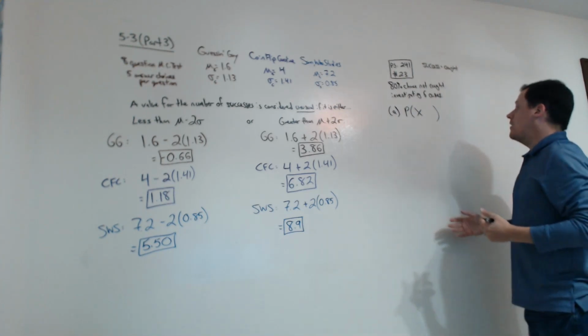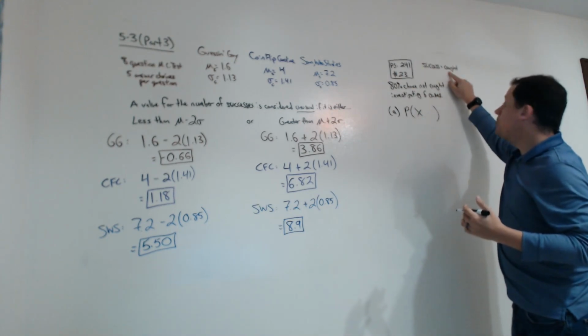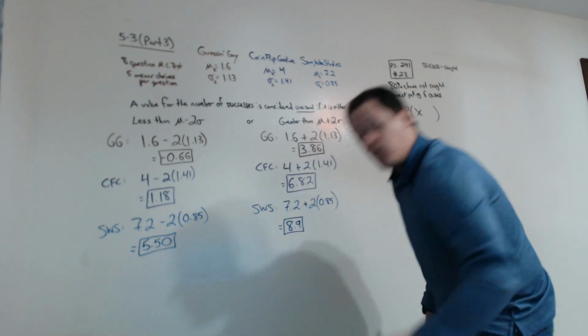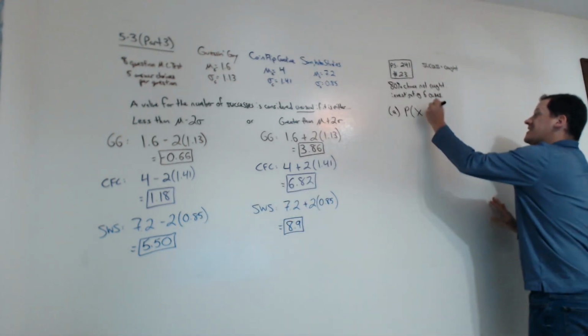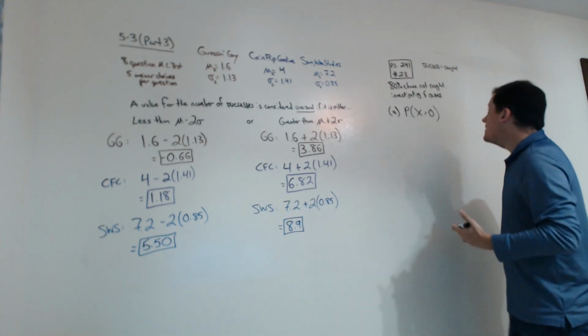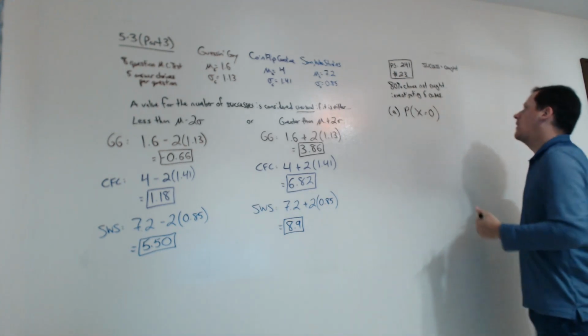So we want the number of successes, the number of people that are caught, to be what in this problem? That none of them are ever solved. So that's 0. We want the number of successes, the number of people caught or solved, to be 0.